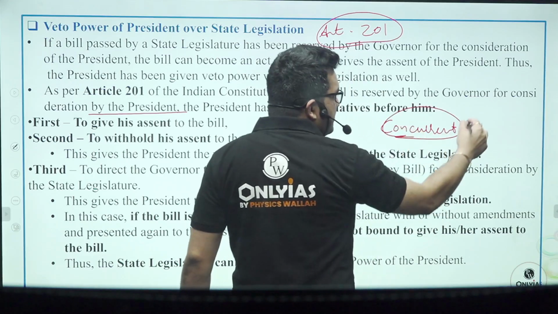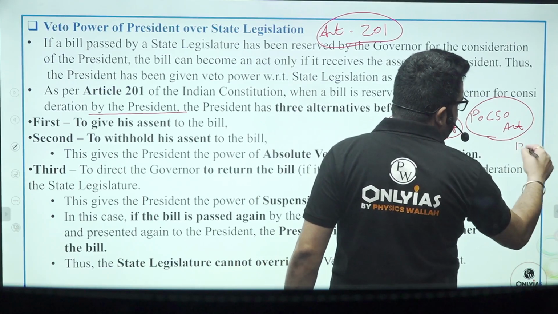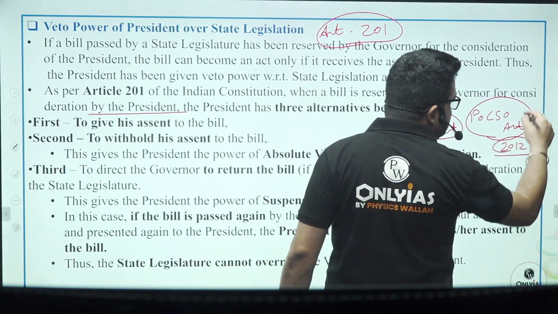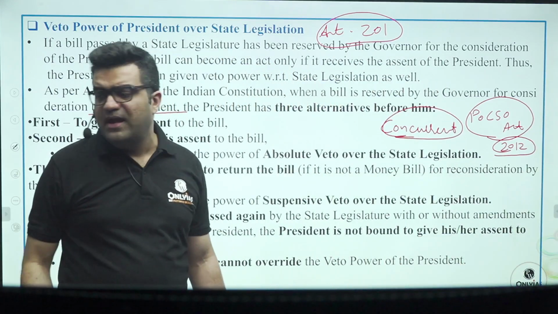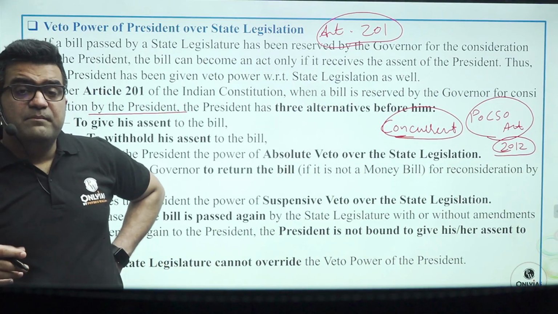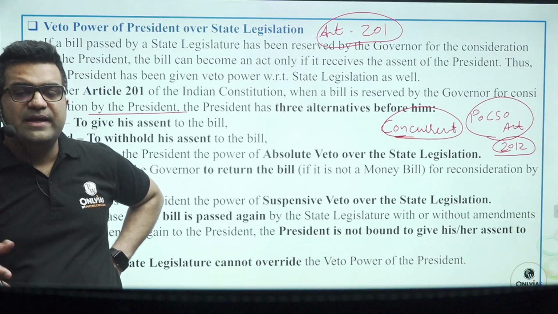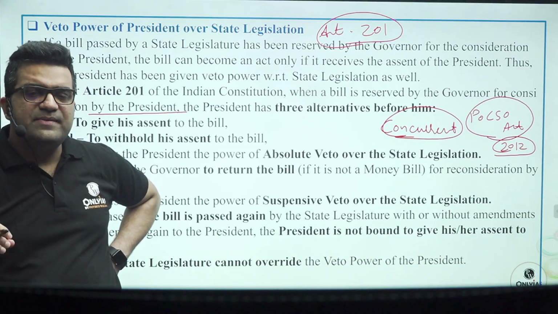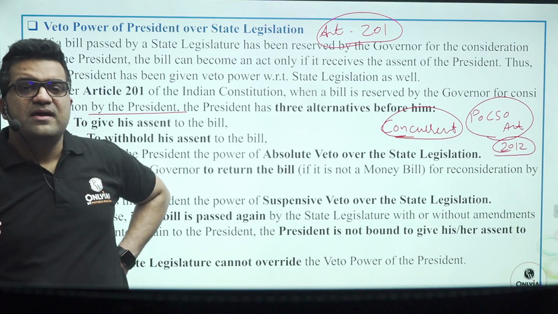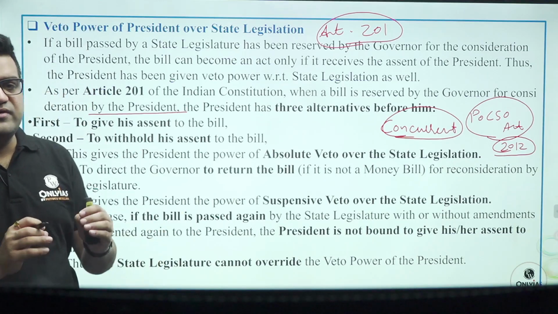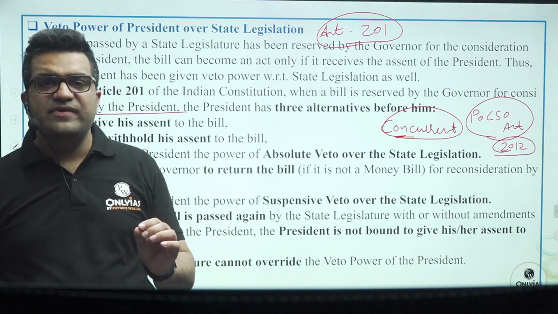For example, POCSO Act, Protection of Children from Sexual Offences Act. If the Act of 2012 passed by the Union Parliament is already there, and if the state of Haryana, for example, passes a bill diluting or strengthening this POCSO Act, in the sense that if in the state of Haryana anybody commits any offence of molestation, rape, etc., against a child of age less than 12 years, he can be hanged.